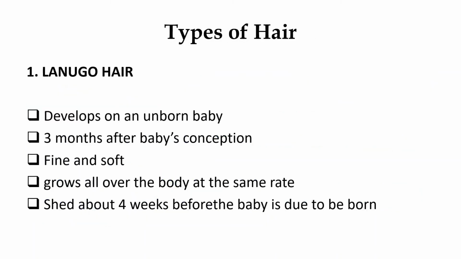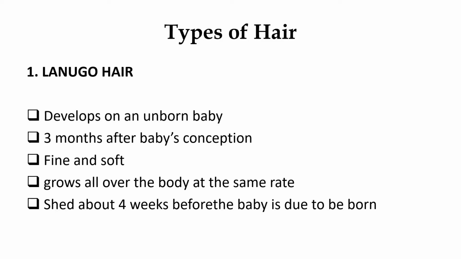We are going to discuss the types of hair. First is the lanugo hair. Now, what is lanugo hair? Lanugo hairs basically develop on an unborn baby. That means before the birth of the baby, the whole body of the baby is surrounded by very fine hairs, thousands in number, which automatically go away after 3 months. When the baby is born and becomes 3 months old, these hairs are automatically lost.